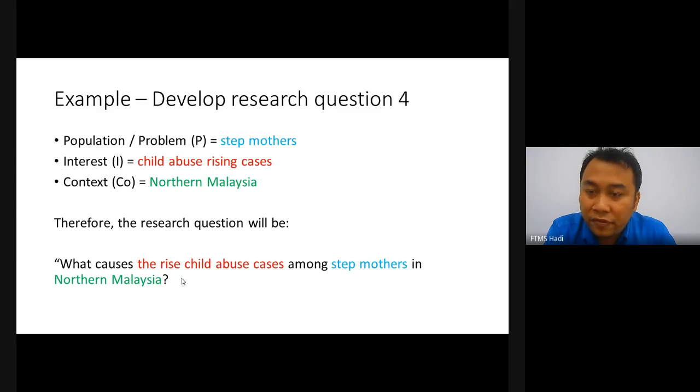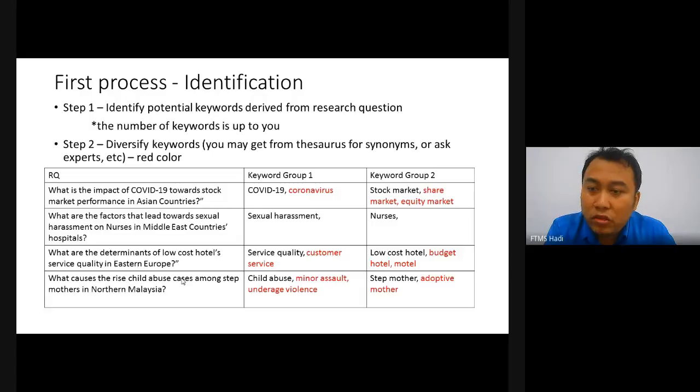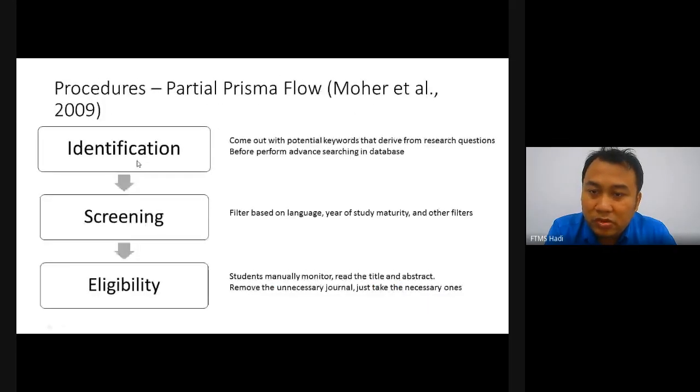Okay, from those 4 research questions, later on I will come back to this one. They need to follow the procedures by using the partial PRISMA flow by Moher et al., 2009. They don't have to write this in the methodology. I just share with you this one. This is quite a proper protocol in searching. Okay, I jump this one.